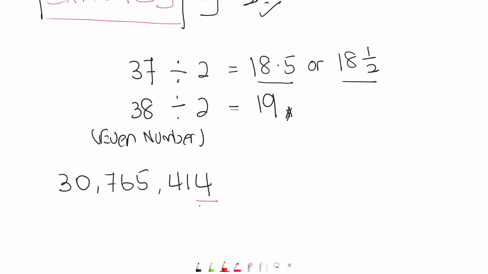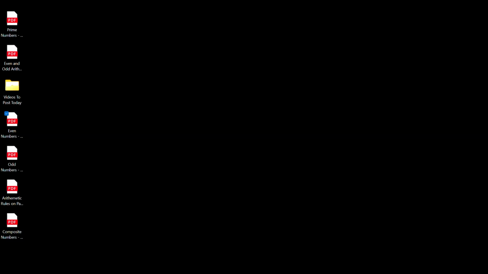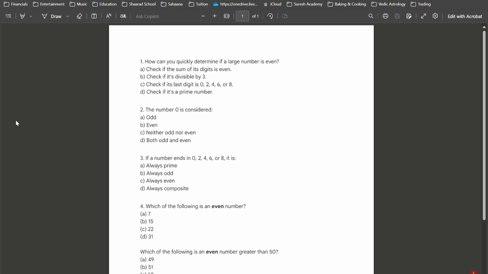What you can do is check the last digit. If the last digit is any of these numbers, that is 0, 2, 4, 6 and 8, then it is an even number without a doubt. Right? You got that? Okay. Now that is all there is for even numbers at the moment. So let's do some tests. Let's see. Even numbers. There you go.